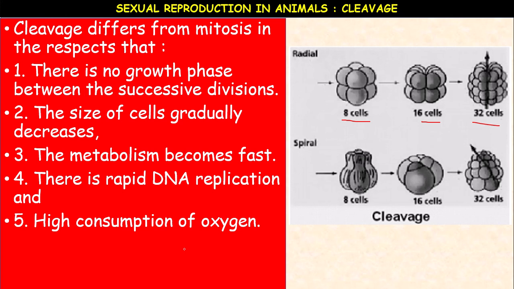Once again, there is no growth phase between the successive divisions during cleavage. The size of the cells gradually decreases. The metabolism becomes very fast. There is rapid DNA replication and high consumption of oxygen. These are the characteristic features of cleavage.